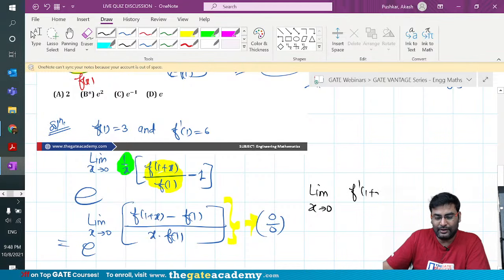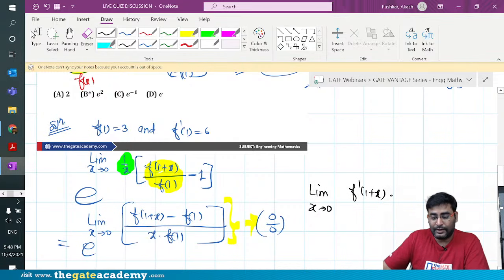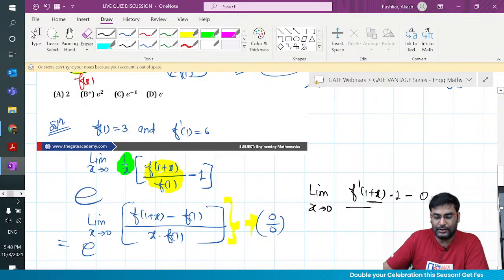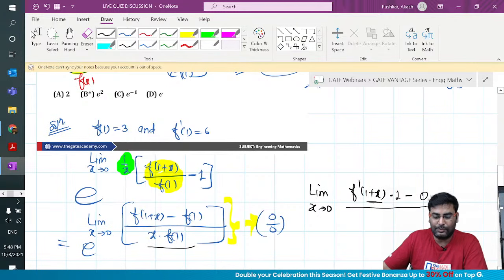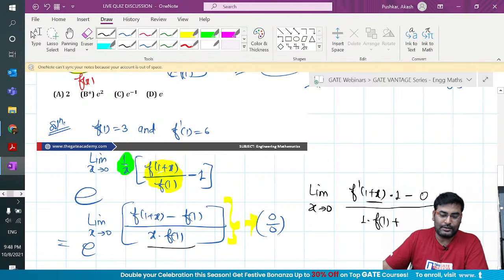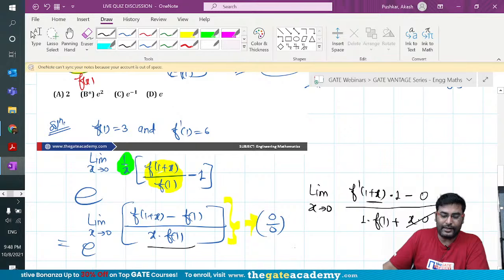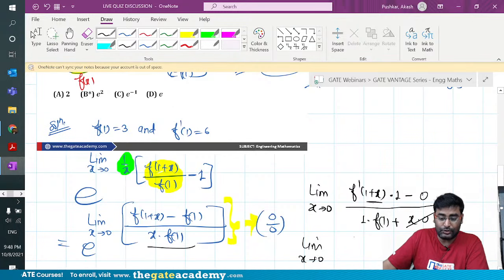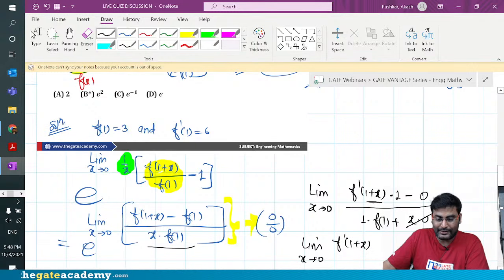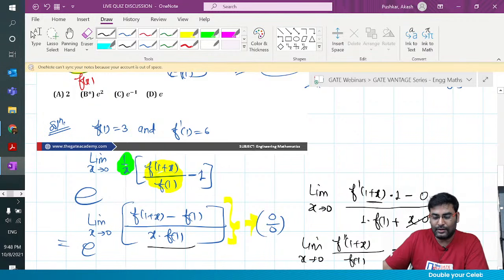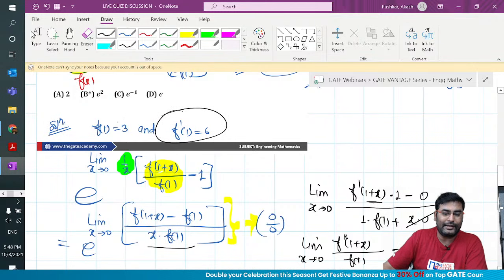So if you differentiate it by chain rule, you will write f dash 1 plus x into chain rule, so you will get 1, differentiation of x is 1, minus f of 1 is a constant, differentiation is 0, divided by, apply UV rule here, so it will be 1 into f of 1 plus x into 0, so it is anyway 0. So ideally you are left with limit x tends to 0, f dash 1 plus x upon f of 1. Put x tends to 0, you will get f dash 1 upon f of 1, which is 6 by 3. Why 6 by 3? Given f dash 1 is 6, f of 1 is 3.